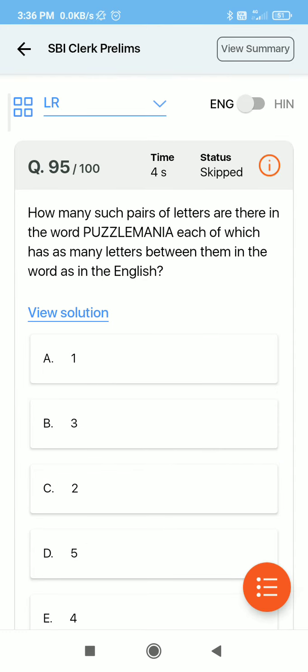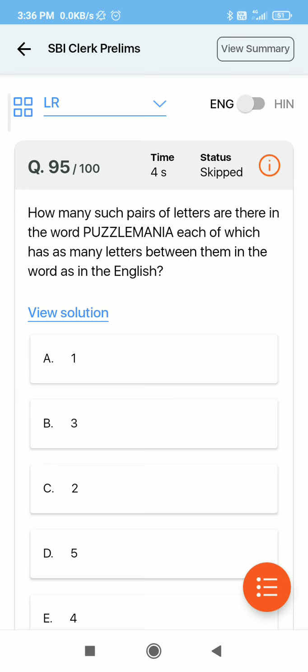Now these are the questions which we have to skip at first, because many times we are not able to mark the answers of puzzles. We are able to solve the puzzles, but when we are marking, our time gets used up. So try to skip these types of questions at first, and after doing all the questions, then attempt them, because these are short questions and can be solved in 30 to 40 seconds.